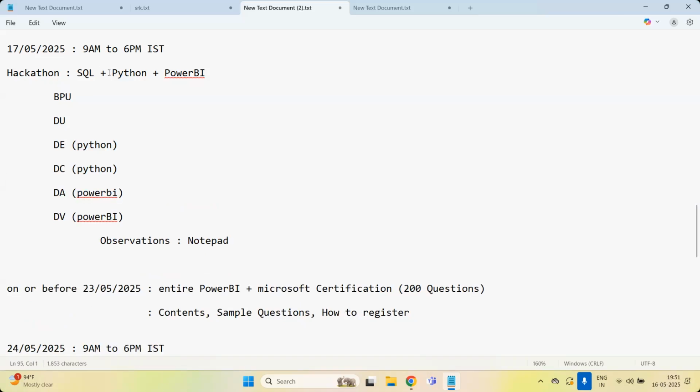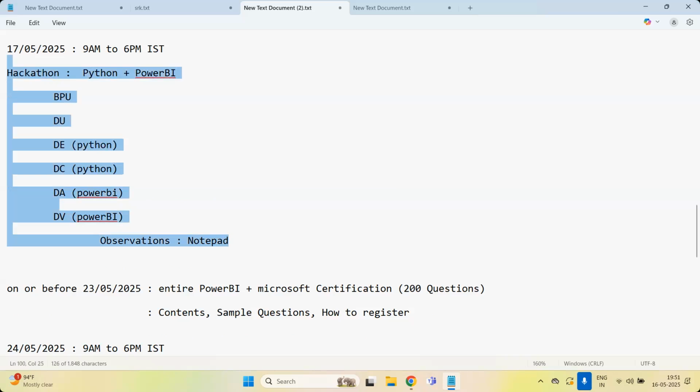If possible, I'll share the SQL file. Otherwise, I'll share the Excel sheet directly with this unclean data. It is not clean data, it is unclean data. You only have to apply the logic of why you are deleting that or why you are replacing. You only have to apply the logic clearly and do it. This is one more test for you. Is that clear? And observations you are going to send me in Notepad.